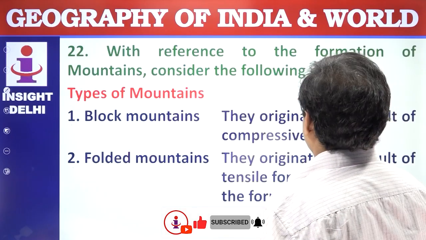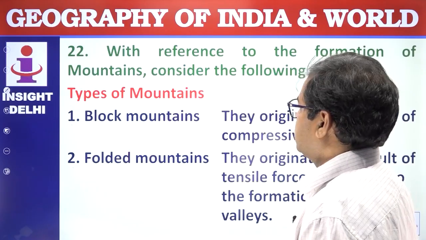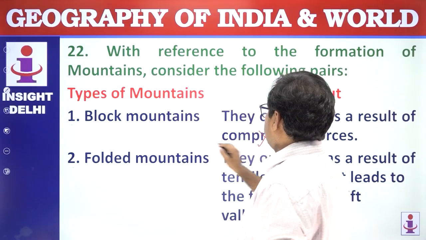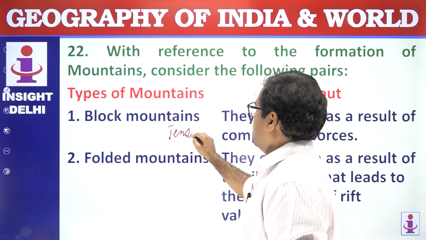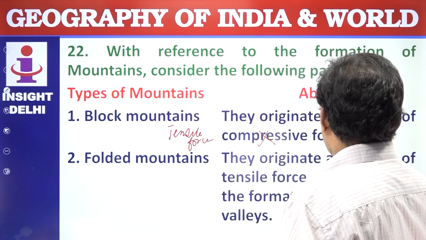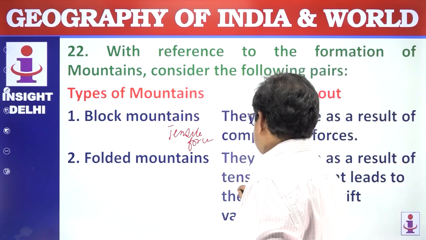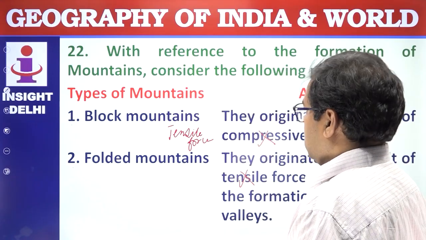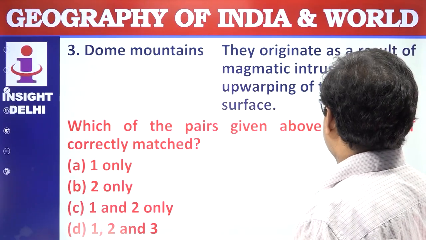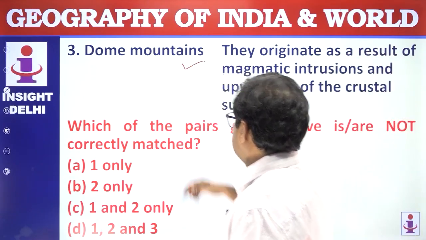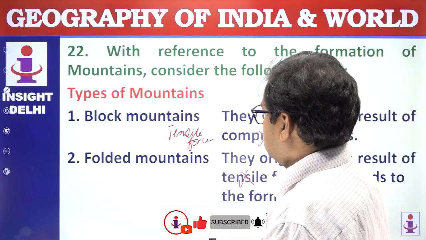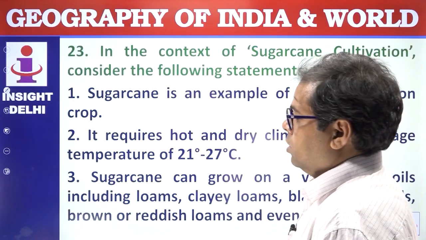Next question, with reference to the formation of mountains. Consider the following pairs. Types of mountains. Block mountains originate as a result of compression force. No, this is tensile force. Fold mountains originate as a result of tensile force. No, it is compressional force. Then dome mountains originate as a result of magmatic intrusions and upwarping of the crustal surface. This is correct. Which of the pairs above are not correct? Not correct: 1 and 2. Answer is C. Next question, 23.